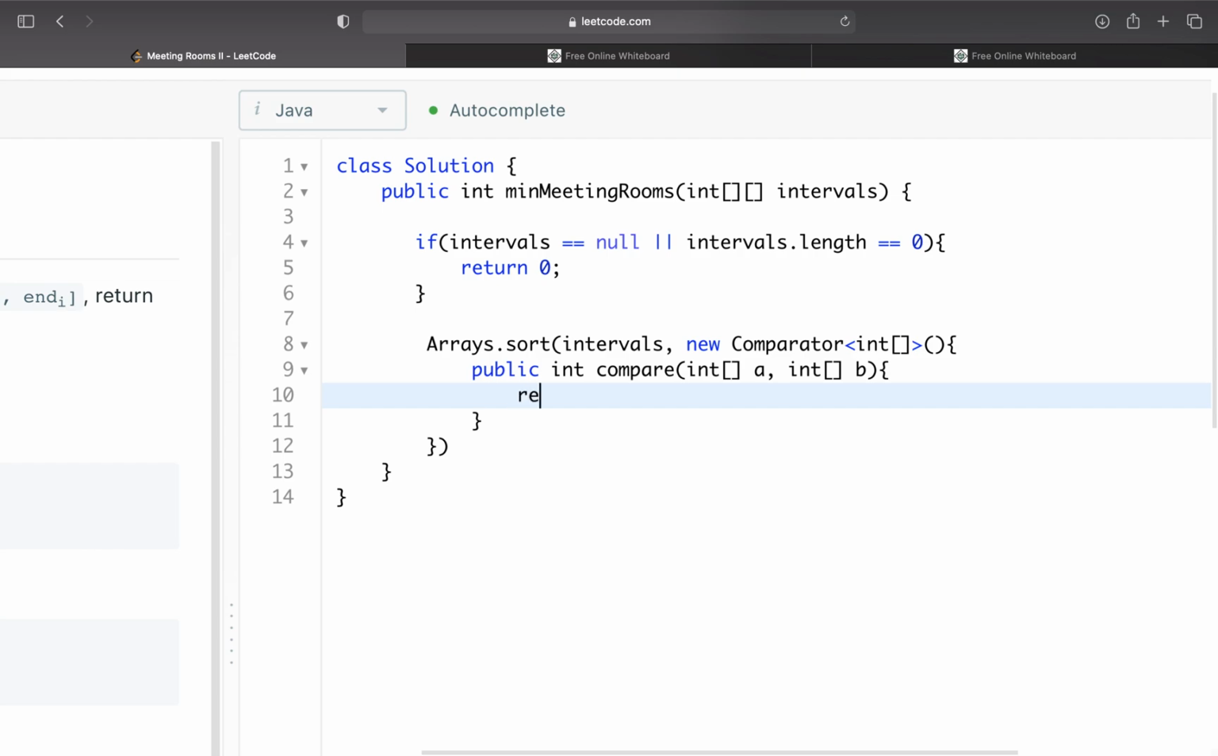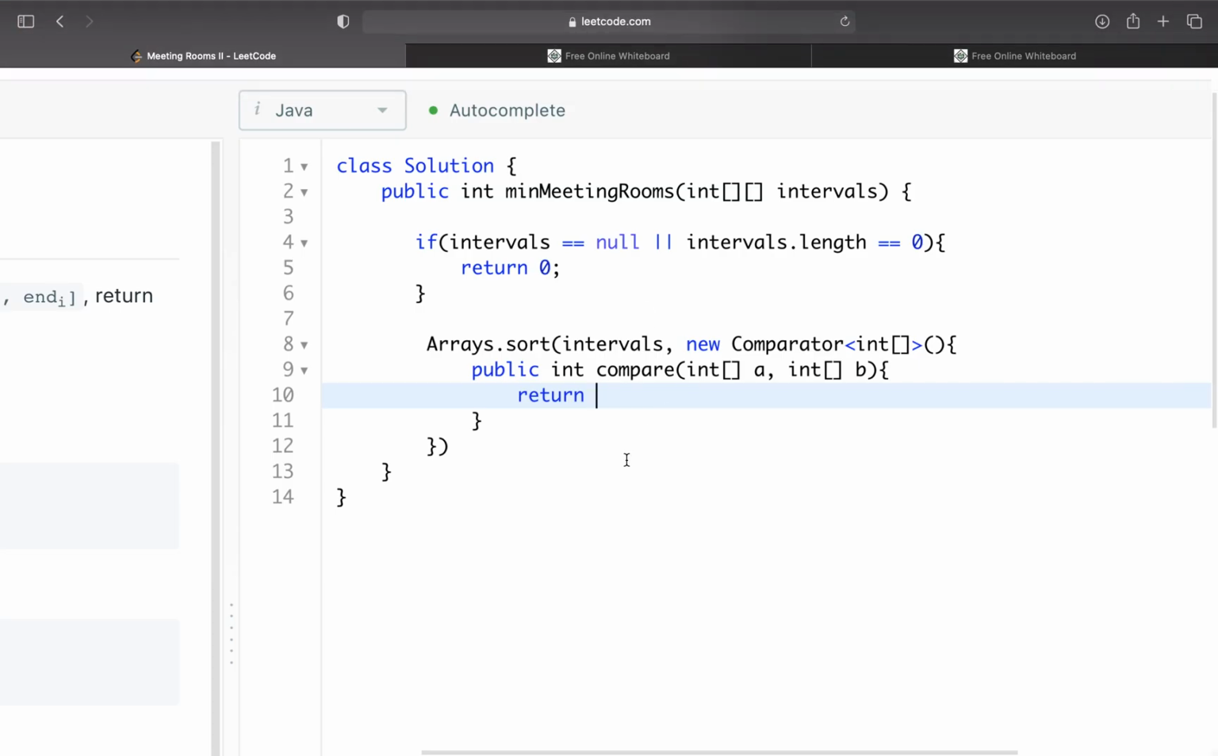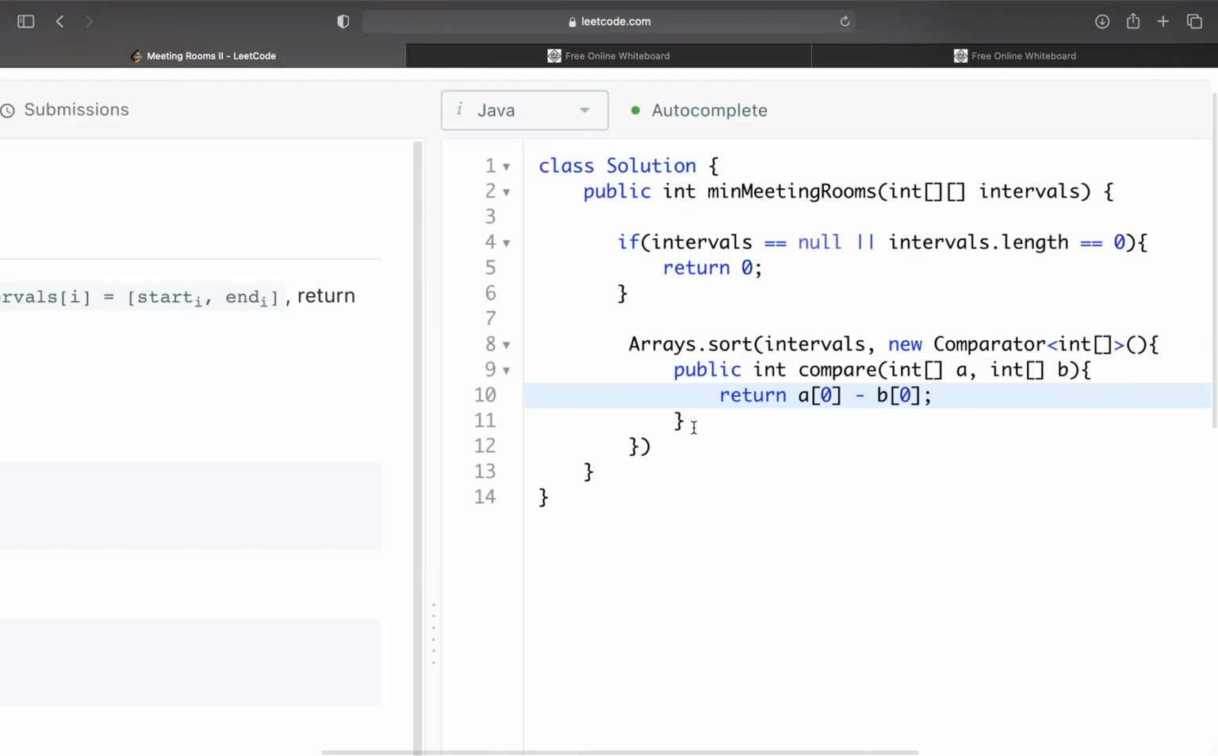We want to sort these initially by the start time. Like I said, we want to put the earliest meeting first, then the next earliest meeting, and so on. So we'll return a at the start time, which is the 0th index, minus b at the start time. Each interval has a start at the 0th index and an end at the 1st index, so we just want to sort first by the start time to make sure we have our meetings in order. That's why we did a[0] minus b[0].